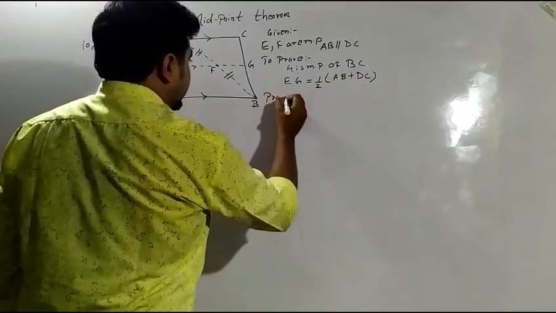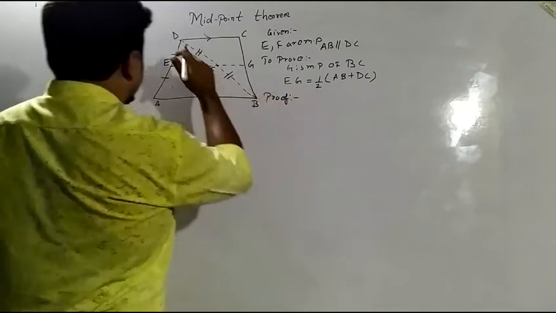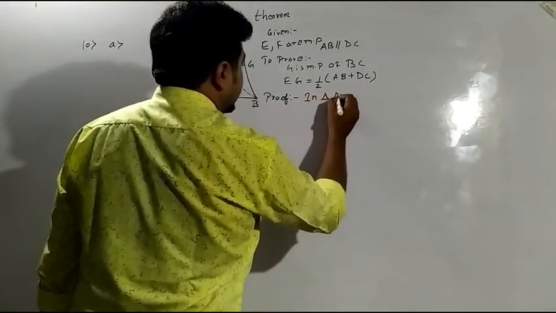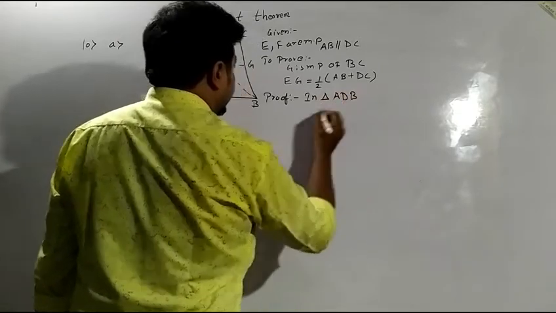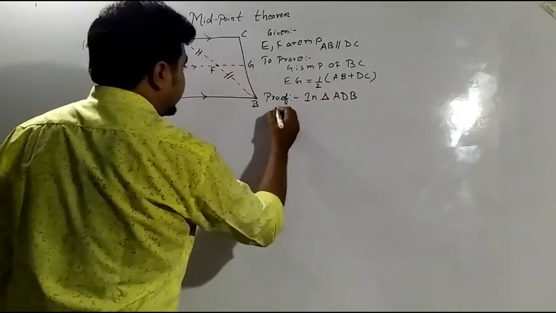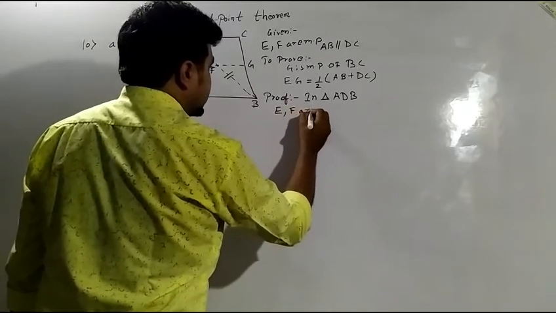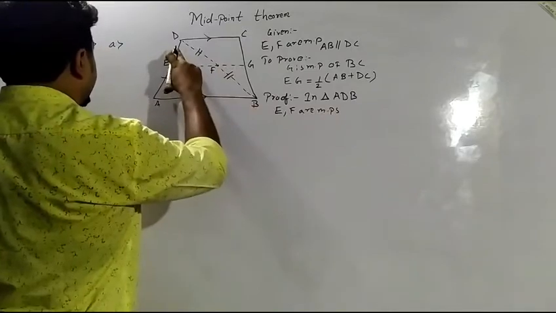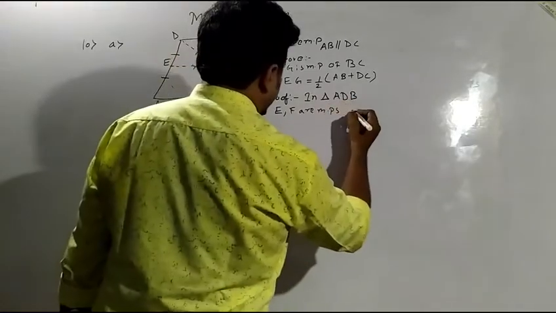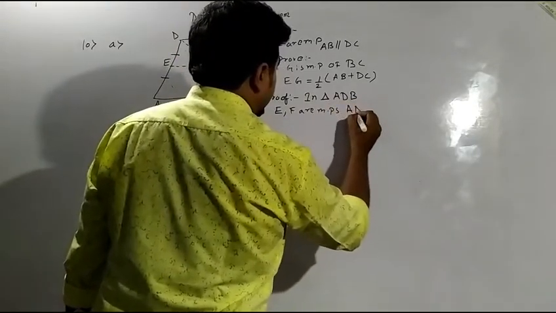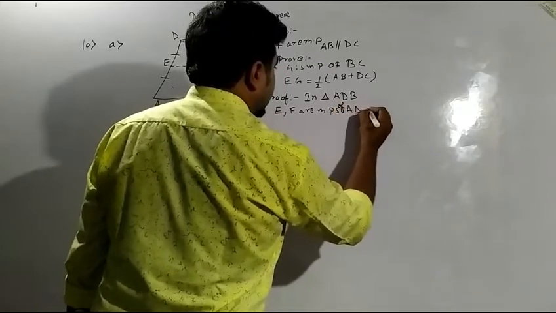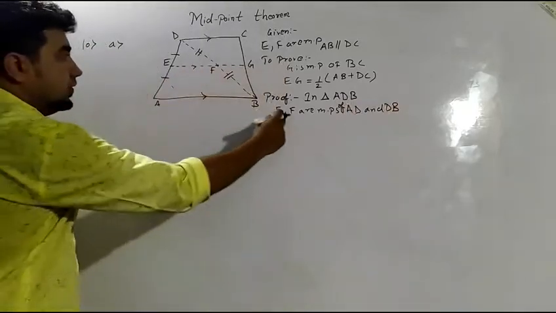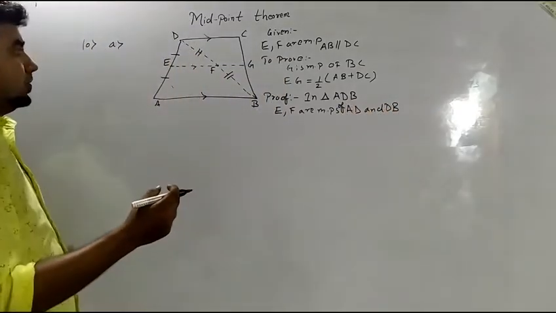Then the proof. I will be going directly to the proof part. If I am taking triangle ADB, in triangle ADB I will be getting a statement: E and F are midpoints of AD and DB respectively.